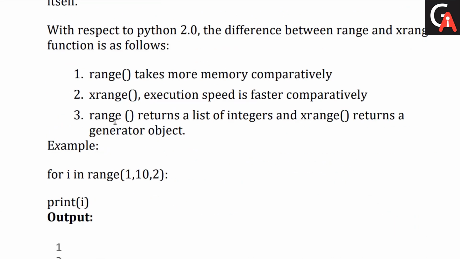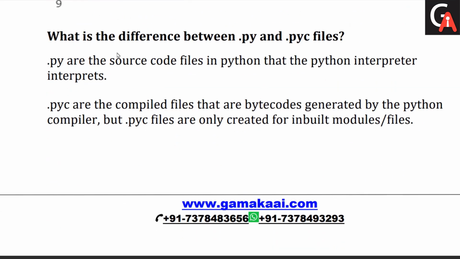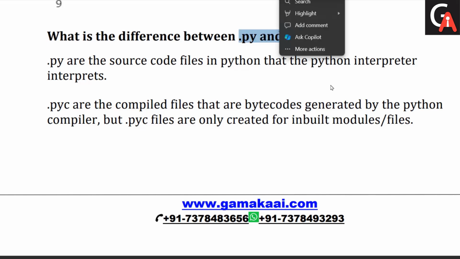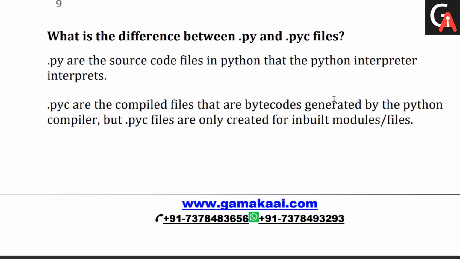So the next question is with respect to the difference between .py and .pyc files. This is the final question we have. .py files are the source code files in Python that the Python interpreter interprets, and .pyc files are the compiled files containing the bytecode generated by the Python compiler. But .pyc files are only created for the inbuilt modules and files we have. So these are the two different files we have.